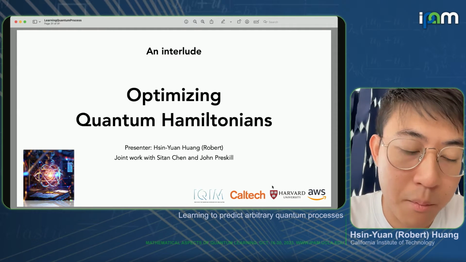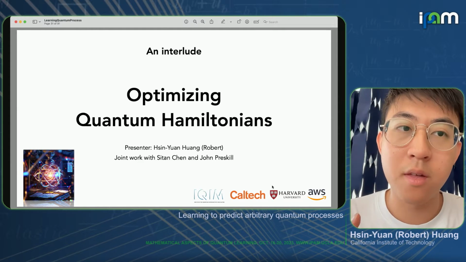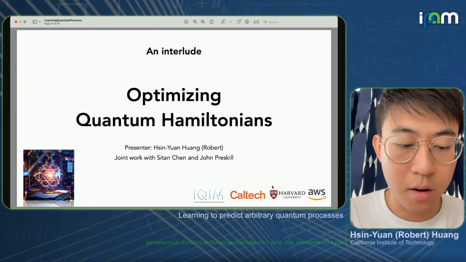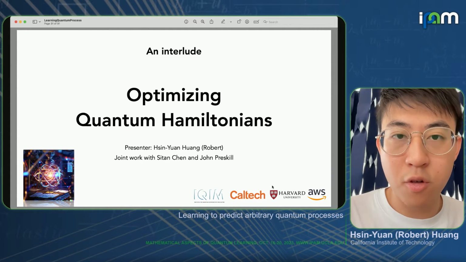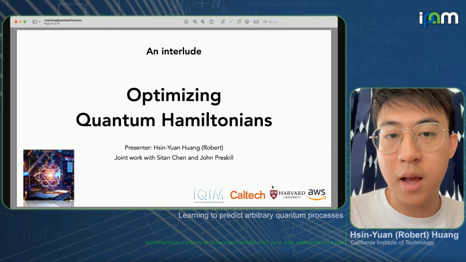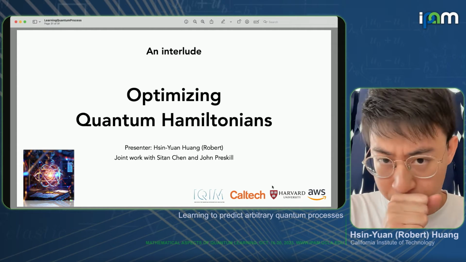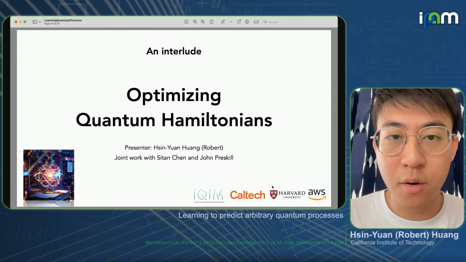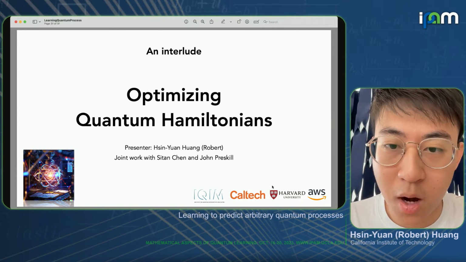So just to recap, what we've been looking at so far is we're trying to learn some unknown quantum process. Or more specifically, we wanted to learn the observable that corresponds to Heisenberg evolution of, say, Z1 under that unknown process. And in order to understand that, somehow strangely, we need to go through a detour and talk about how one could optimize quantum Hamiltonians.